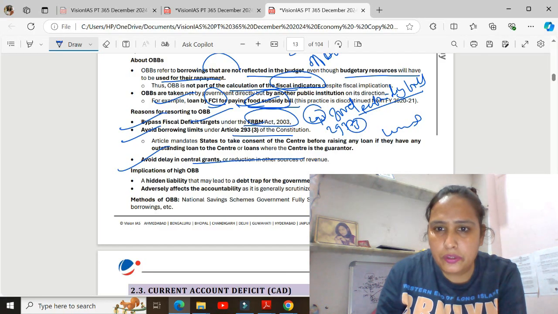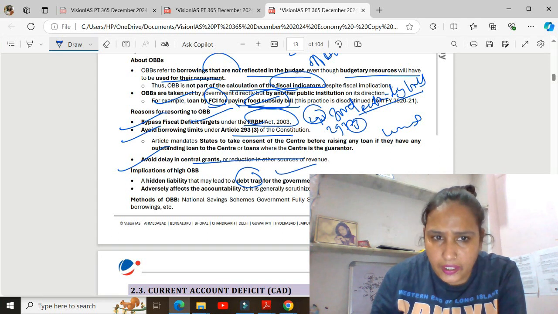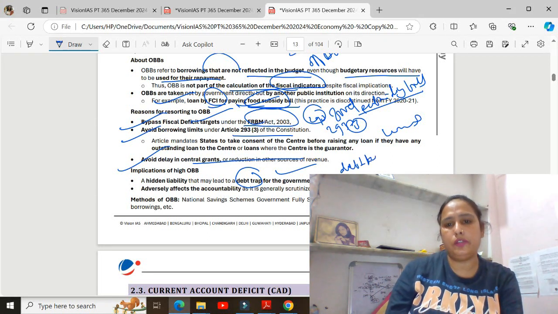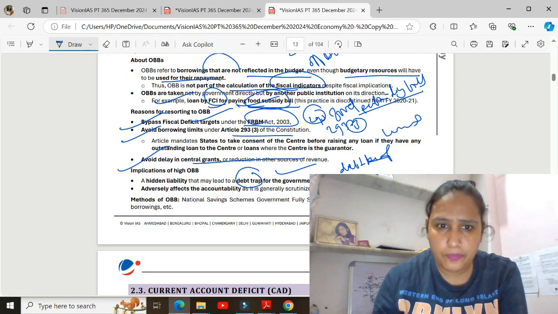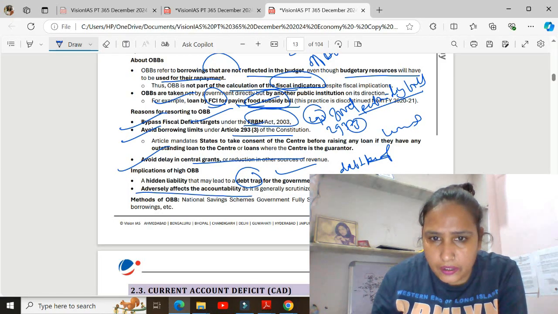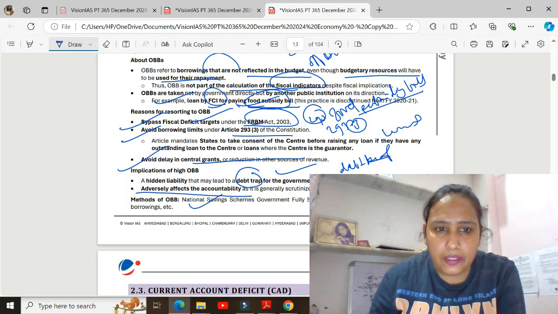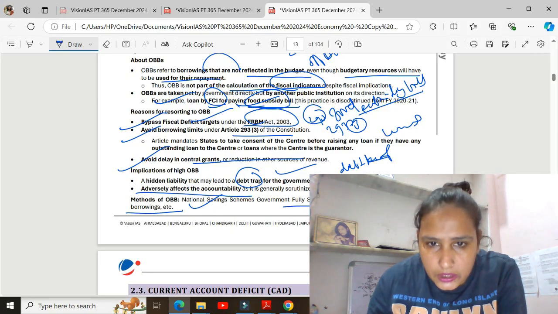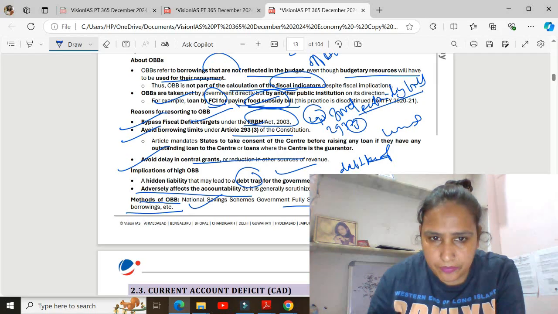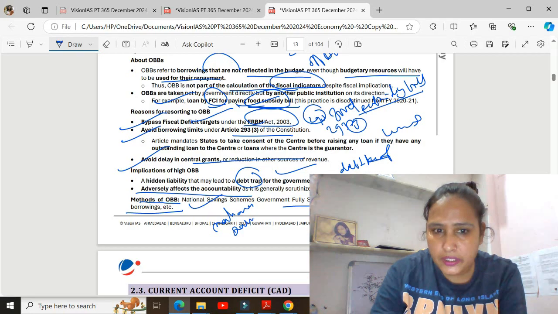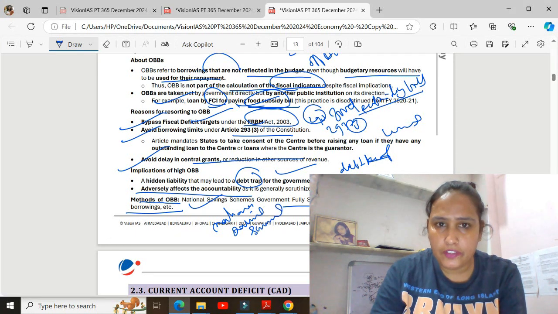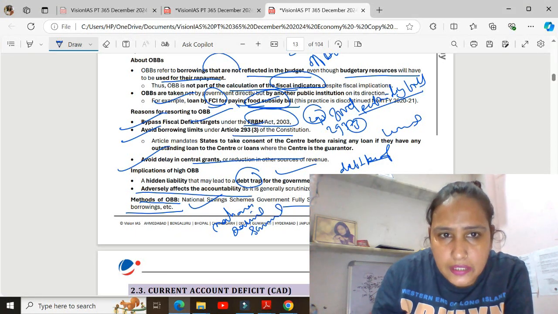Hidden liabilities create a debt trap in India. So this debt trap should be reduced, as it can also affect accountability. Now, national savings schemes and government fully serviced bonds, which are domestic and foreign market borrowing, are methods of off budget schemes. These two things are there.